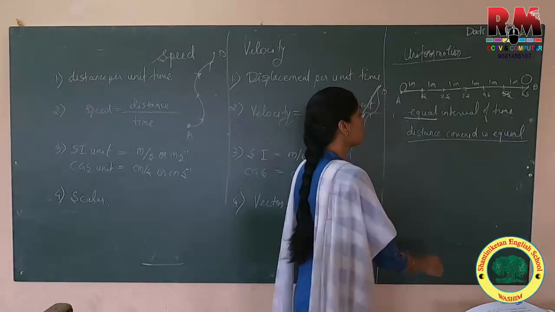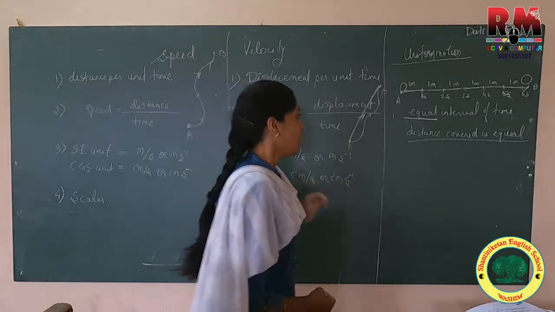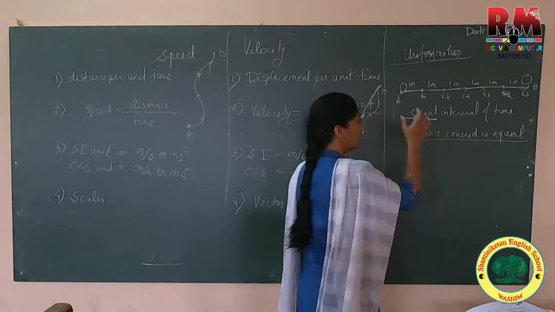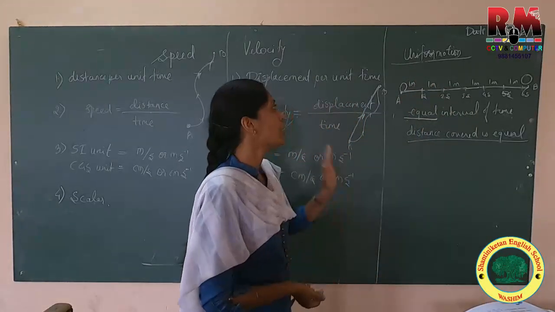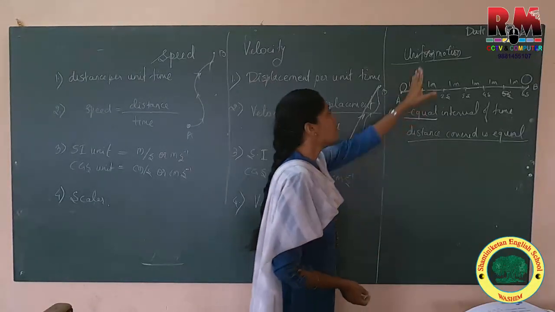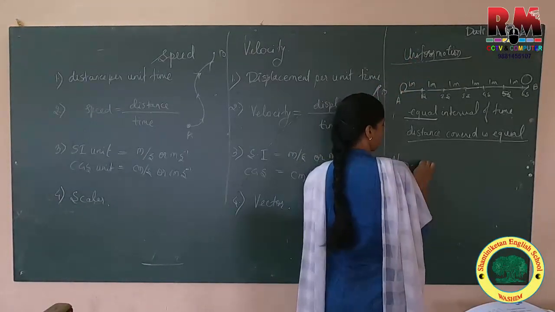I am repeating: if an object is covering equal distance in equal interval of time, then such motion is called uniform motion. Same way we will have non-uniform motion.